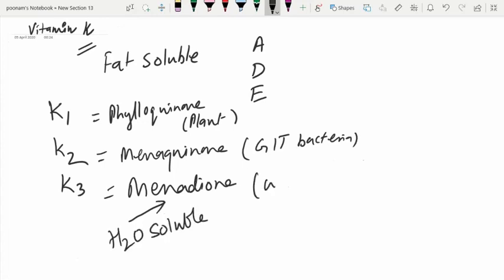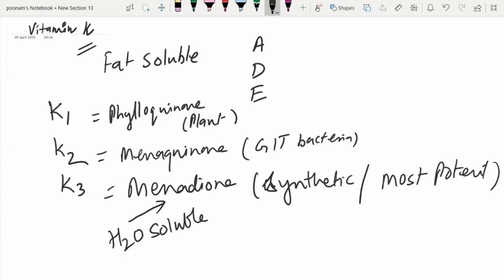This is water soluble, and this one is most potent also. The least potent is GIT bacteria vitamin K, which is vitamin K2. So the least potent vitamin K is the vitamin K2. But the most potent vitamin K is vitamin K3, which is called menadione, which is water soluble as well.